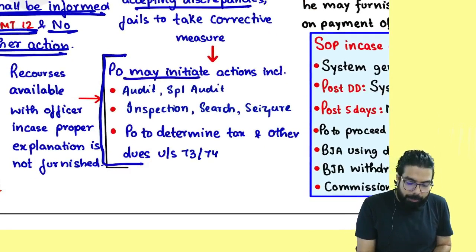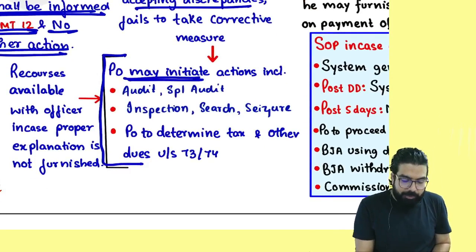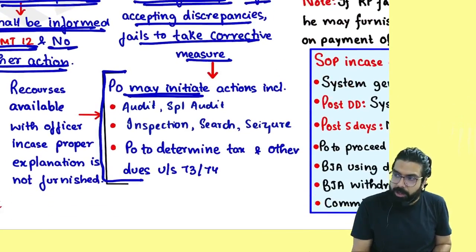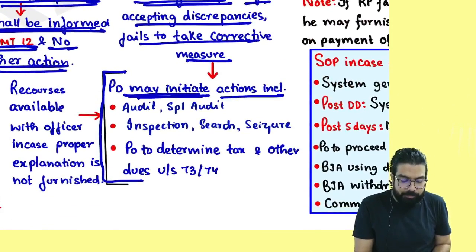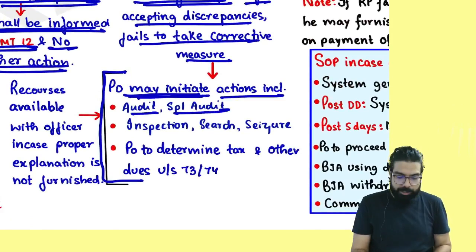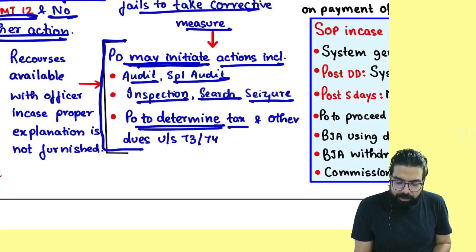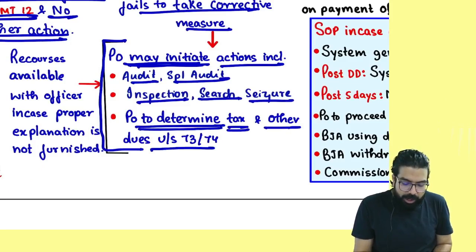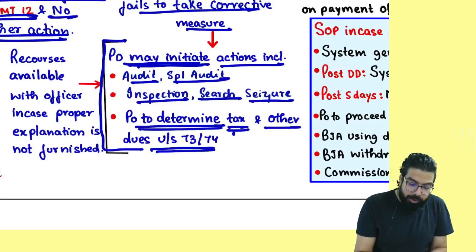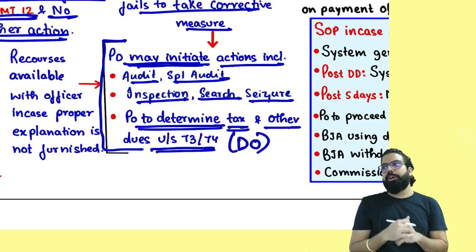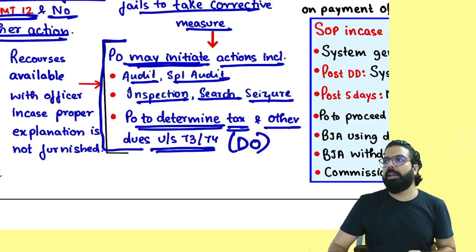You know what he will do? Proper officer will go ahead. If you fail to take the corrective measure, proper officer will initiate action, including audit, special audit, inspection, search, seizure. Proper officer will determine the tax and other dues under section 73 and 74, means he will give you a demand order. Are we clear, everyone?